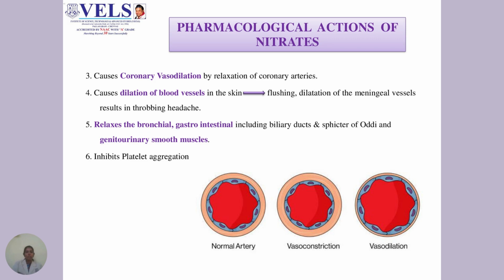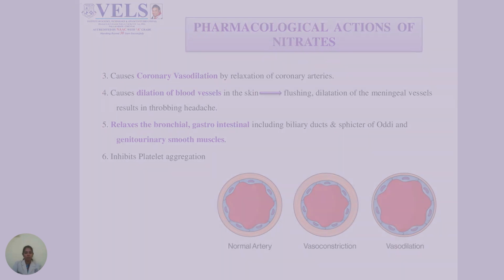Nitrates also cause dilatation of blood vessels, especially in the skin, which results in flushing, and dilatation of the meningeal vessels, which results in throbbing headache. It also relaxes bronchial smooth muscle, gastrointestinal smooth muscles, including the biliary tract and sphincter of Oddi, and genitourinary smooth muscles. It also inhibits the platelet aggregation process.